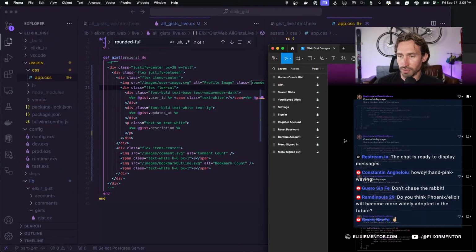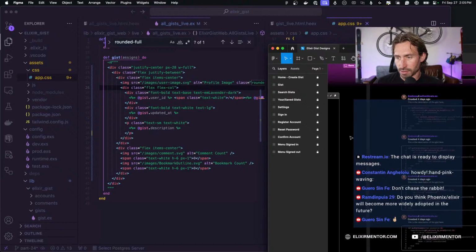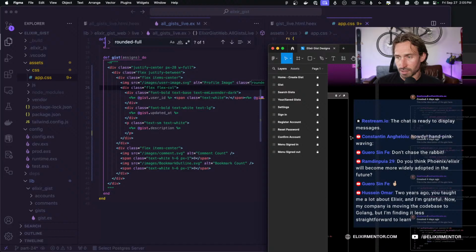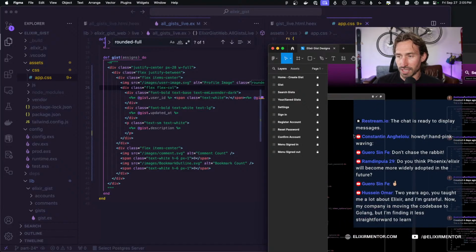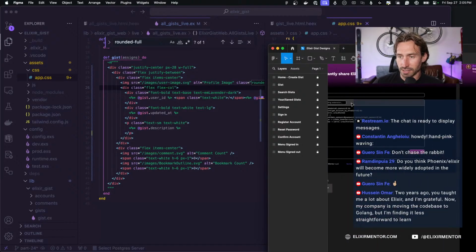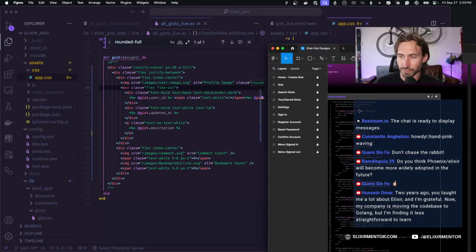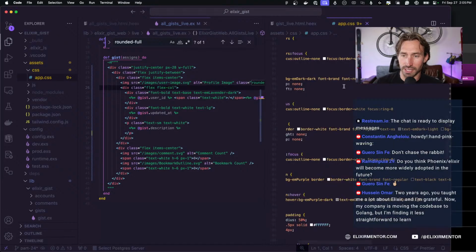What is the difference between... Okay, so the only thing that's different is we don't have like this header above, so we have like this border is square. So we're gonna have to probably create our own CSS piece for this.